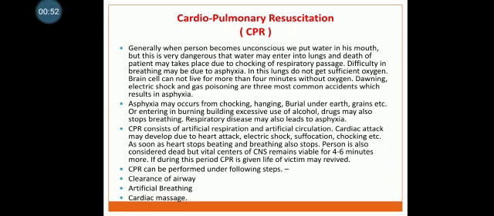Now, starting with the cardiopulmonary resuscitation, which in short is called CPR. Generally, when a person becomes unconscious, we put water in his mouth. But this is very dangerous, as water may enter the lungs and death of the patient may take place due to choking of the respiratory passage.